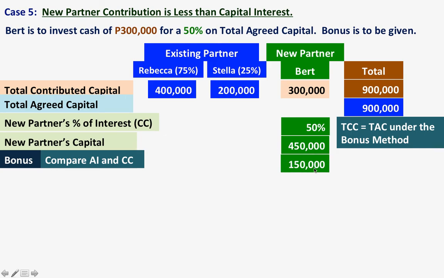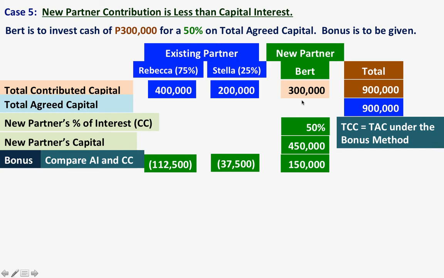So this 150,000 will be shared by Rebecca and Stella. 75% is the share of Rebecca, so there will be a reduction on her capital by 112,500, and 25% of 150,000 is 37,500. Okay, so we can now record this.